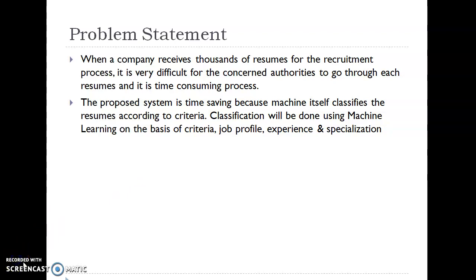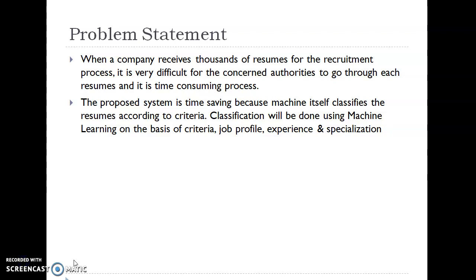As we know, nowadays companies receive thousands of resumes for the recruitment process, and it is a very difficult task for the concerned authorities to go through each and every resume and sort it out according to their criteria. It is a very time-consuming process.